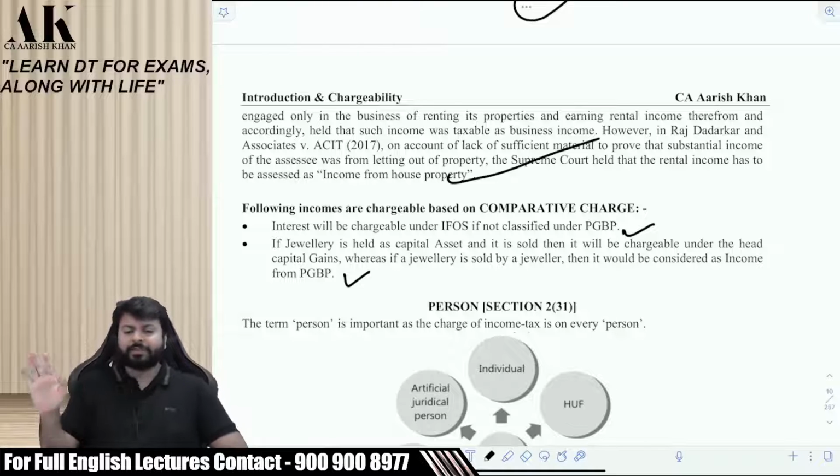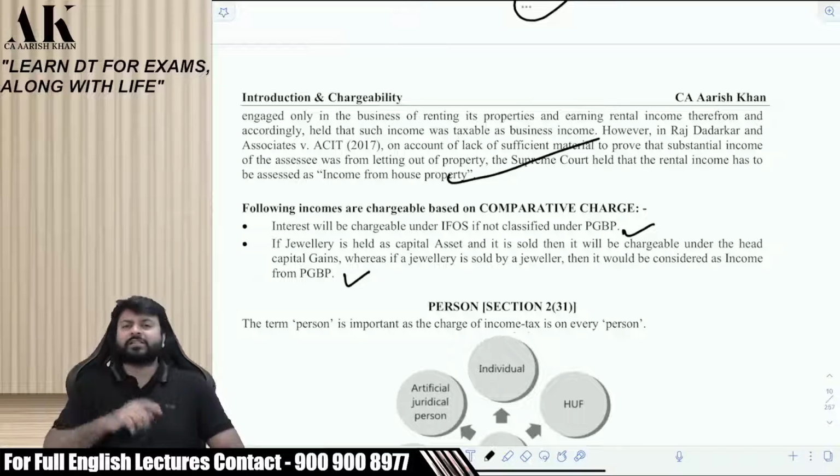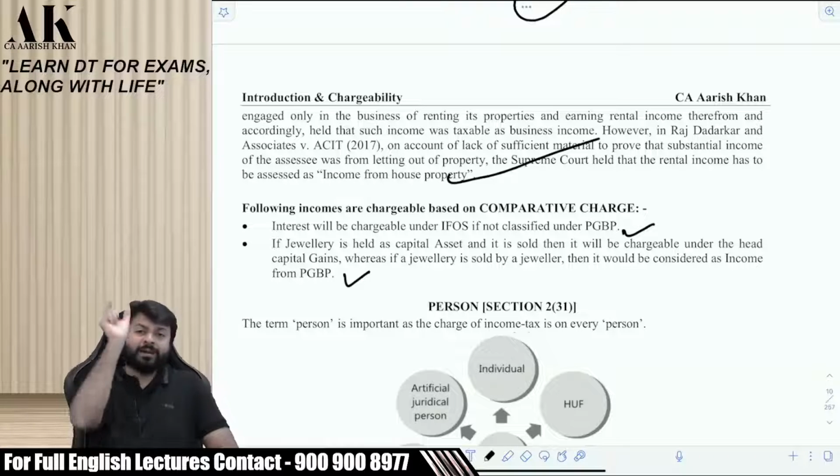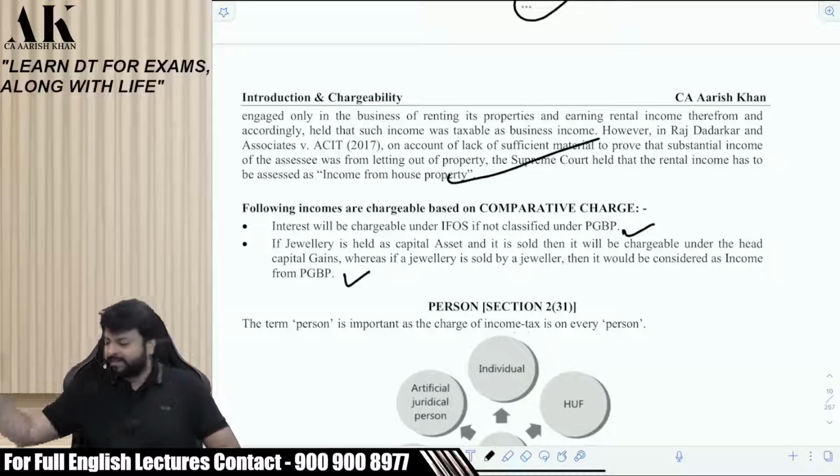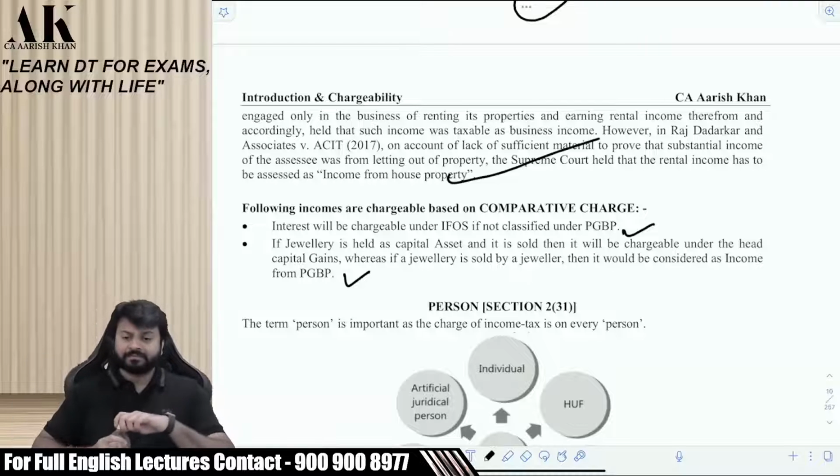You have not become an expert of classification of income. Let me tell you very clearly. You will become an expert only when you are done with all 5 heads of income. Until and unless you do all 5 heads of income, you will not be able to understand what exactly classification means. We are just looking at the overview of the discussion. Nothing great as such. Now, I have started with charging section yesterday, if you remember. Section 4. Total income of a person, right? It started like this, right?